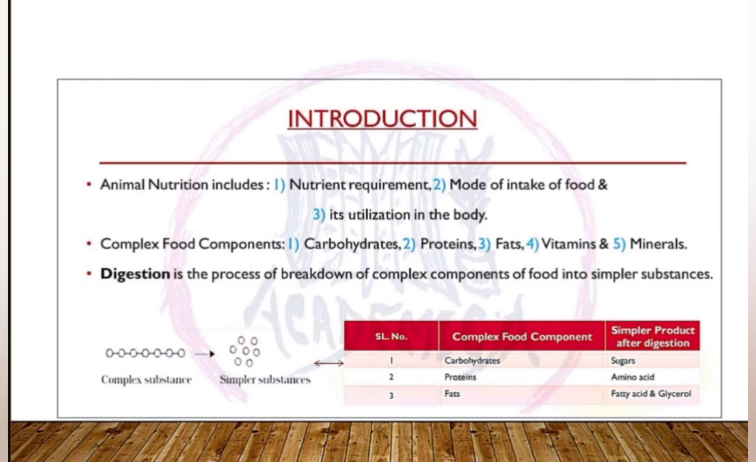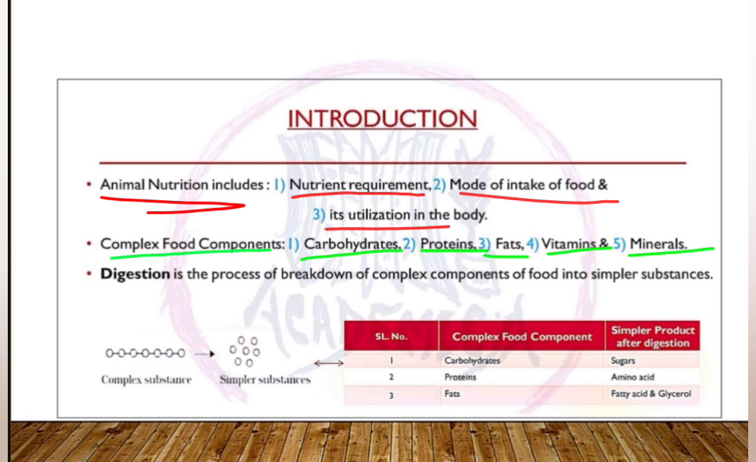Introduction. As we have already studied about the nutrients and nutrition and how animals and plants take their nutrition from the environment. Here are the steps: nutrient requirement, mode of intake of food, and its utilization in the body. That we already discussed in the first chapter. And we have already studied about the complex food components, that is carbohydrates, proteins, fats, vitamins and minerals.